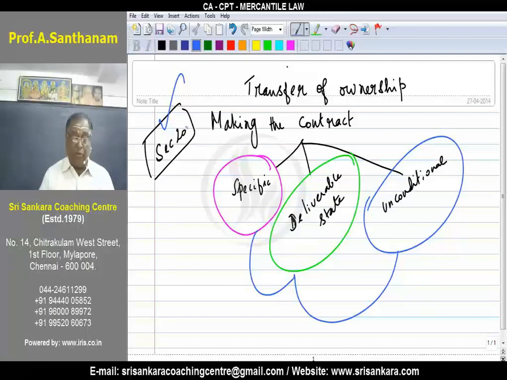Now I can just give you a specific example. Some bales of cotton or yarn. In order to make the clothes, you require yarn. Now, we have got some bales of, say, 150 bales of yarn in a godown.